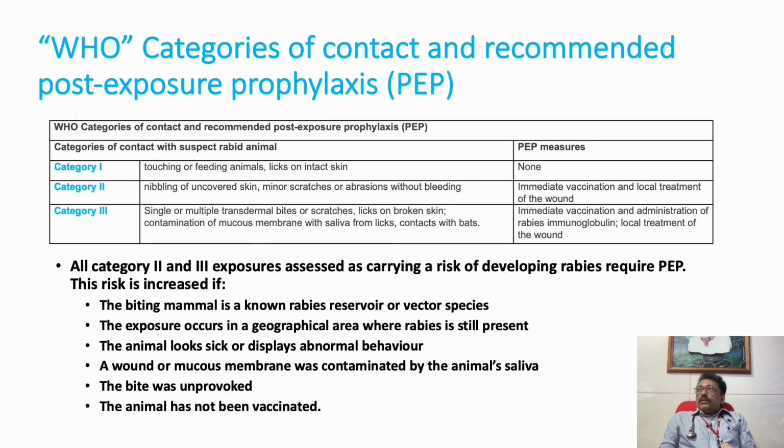So it is always better to give the rabies vaccine at least in patients who have minor injuries, and for major injuries it is better to give human rabies immunoglobulin with the vaccine. WHO has given categories for post-exposure prophylaxis. It is better to read it for theoretical purposes.